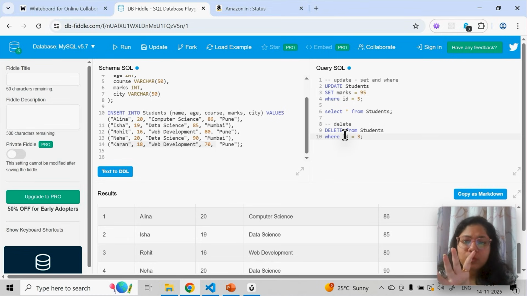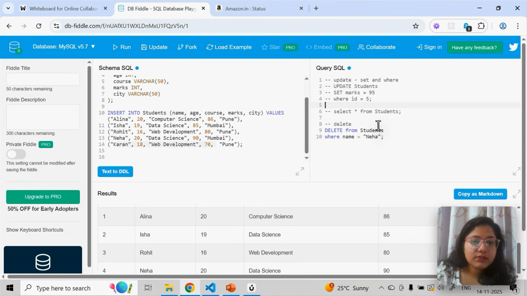Or you can put a name also. You can say name is equal to Neha. Let's take one example from name. So I'll say name is equal to Neha. So wherever name will be Neha, that will be deleted. I'll just comment the above one. I just want to see the result for this. I'll run it.